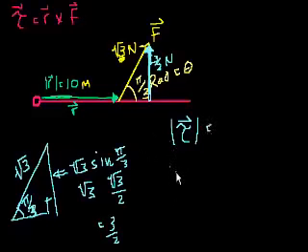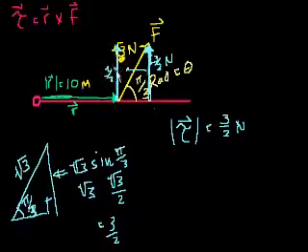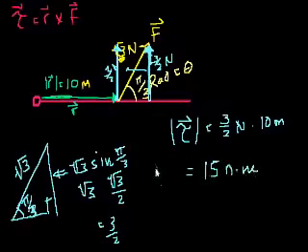So what is the magnitude of the torque vector? Well, it's 3/2 newtons times the distance. And remember, I just drew this vector here just to show you the component. I could just shift the vector here because this is actually where the force is being applied. You could draw that same vector here because you can shift vectors around. So this is also 3/2 newtons, and maybe that makes it a little bit clearer. So it's 3/2 newtons times the distance that you are from your pivot arm, so times 10 meters. And so that is equal to what? 15 Newton meters. So the magnitude of the torque is 15 Newton meters.